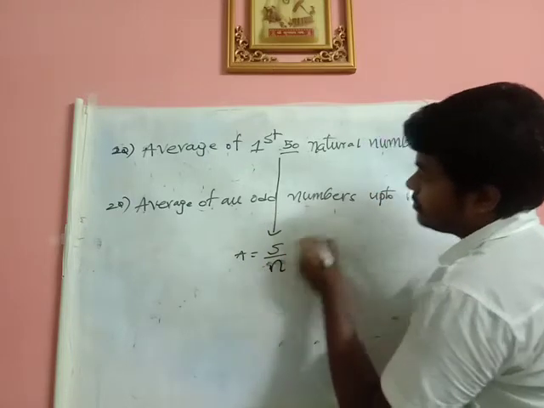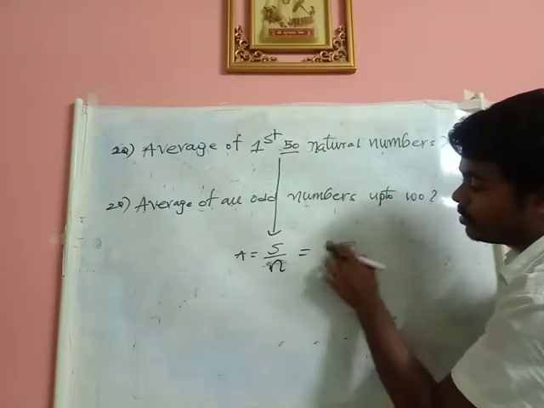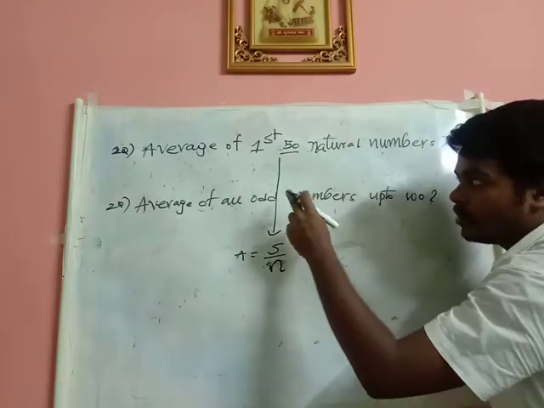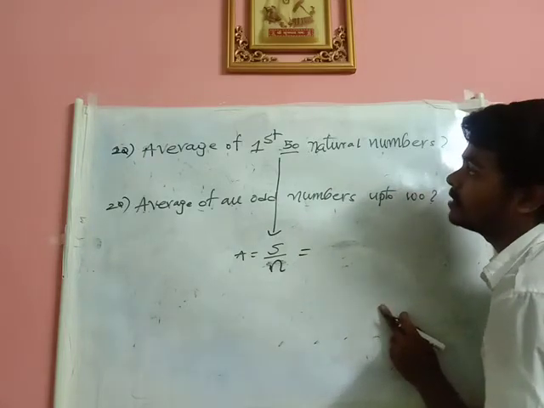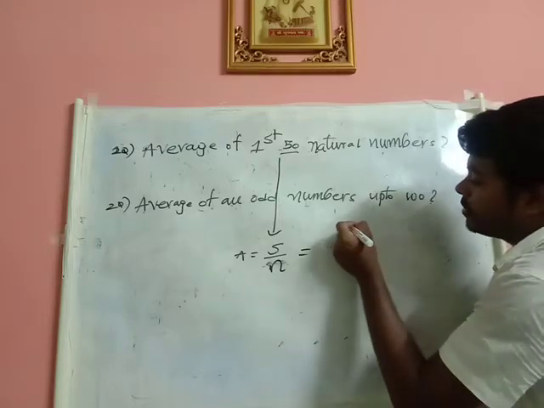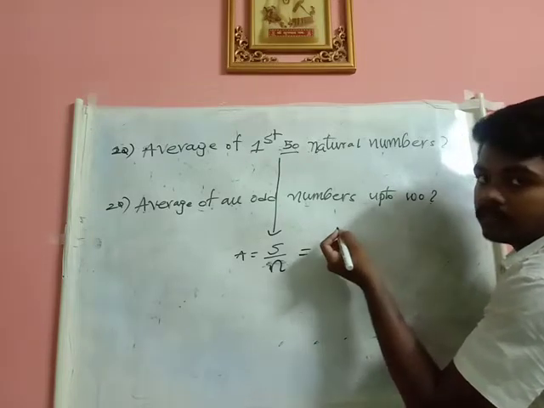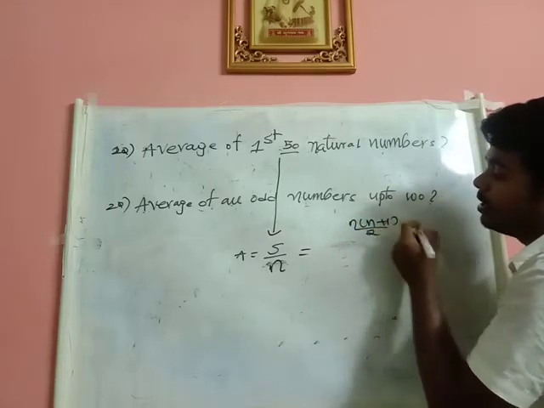Now see, what is the sum? The sum means 1 plus 2 plus 3 up to 50. If I go on doing it like that, my time will get over, because I have less time to finish all my questions. So we have a formula for the sum of the first n natural numbers, that is n into n plus 1 by 2.